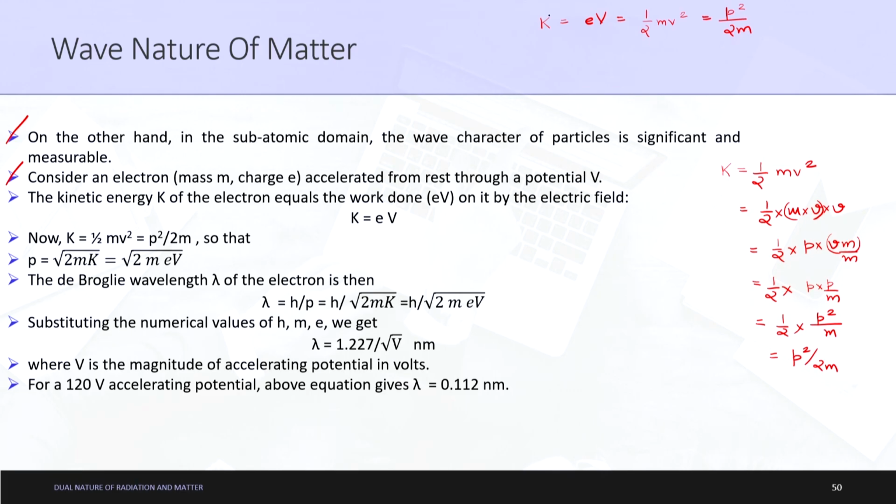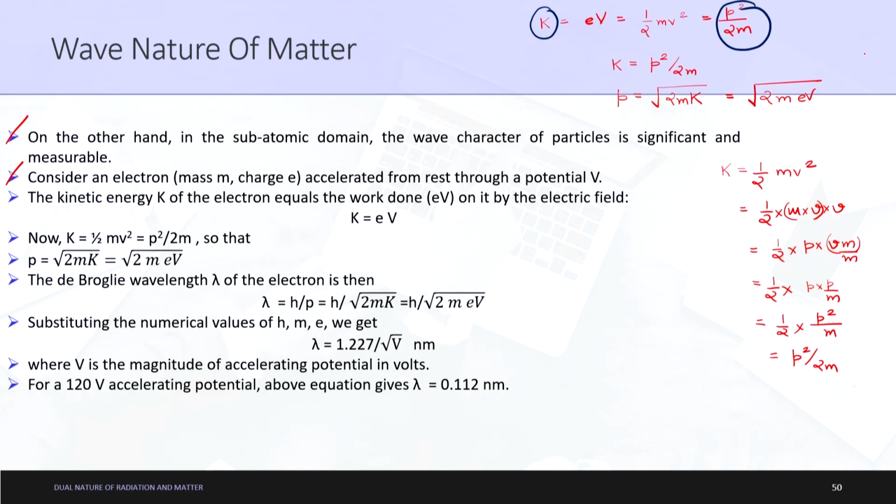Now let us say we take only the K part and this part. K is equal to p square upon 2m, or we can write p is equal to under root of 2mK. Also we know that K is equal to e multiplied by V, so we can write it as under root of 2m eV. This is how we calculate the value of momentum for small subatomic domain particles. What are examples of such particles? Let us say electrons, protons, photons, etc.